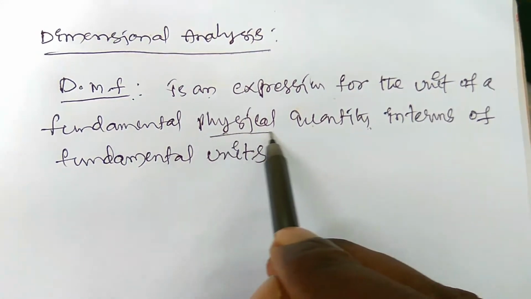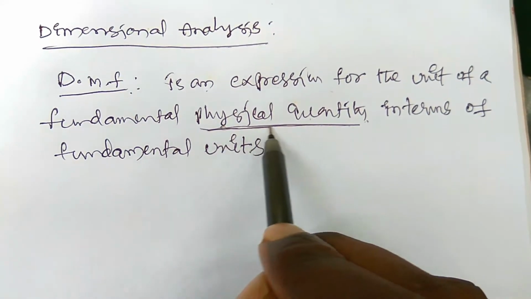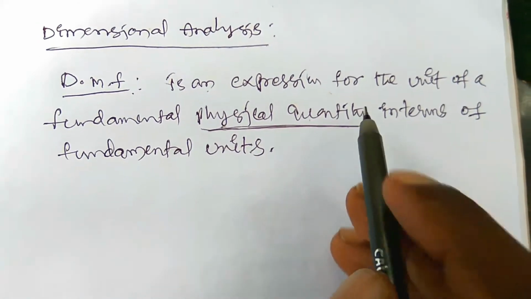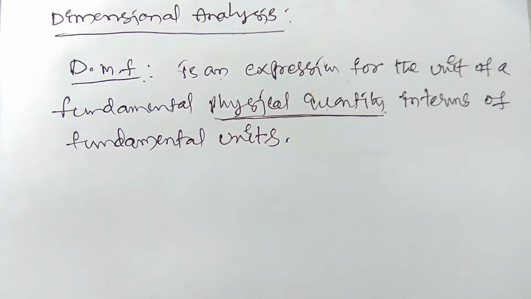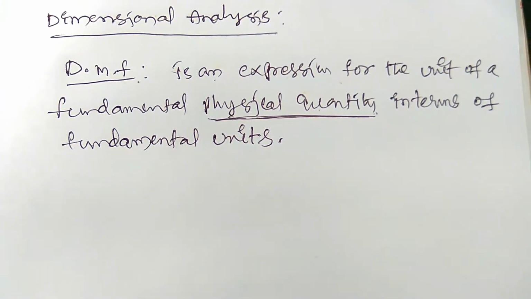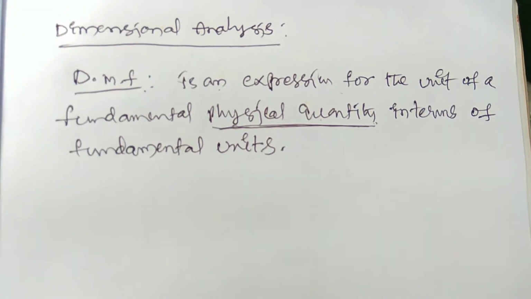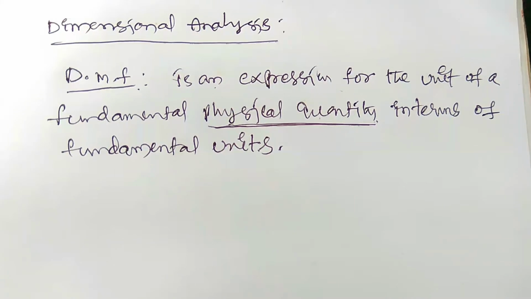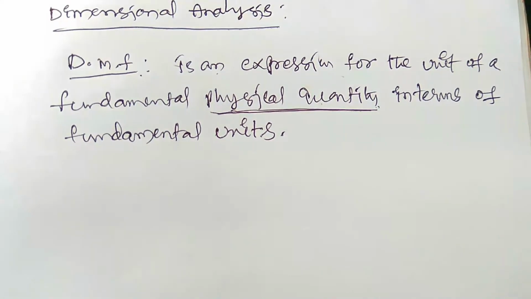A fundamental physical quantity means a physical quantity which cannot depend on any other physical quantity. In physics there are so many physical quantities. The physical quantity which cannot depend upon any other physical quantity is known as a fundamental physical quantity.